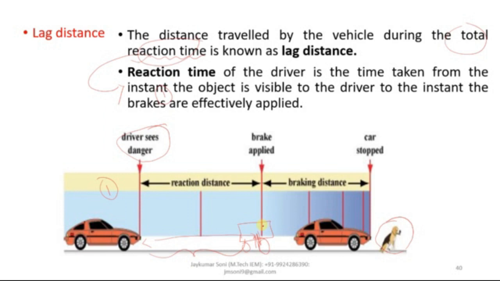Now you apply the brakes over here and your brakes will be applied over this point and your vehicle will be stopped over here. So this much distance will be available once your vehicle is stopped between you and the obstruction, so you can see here that there is no chance of collision between you and the obstruction. This particular distance during perception to applying the brakes is known as lag distance, and this distance is called braking distance. The lag distance is also called reaction distance.